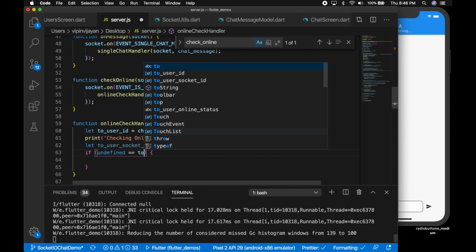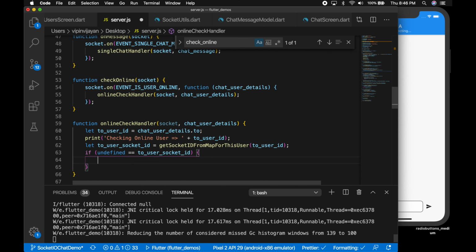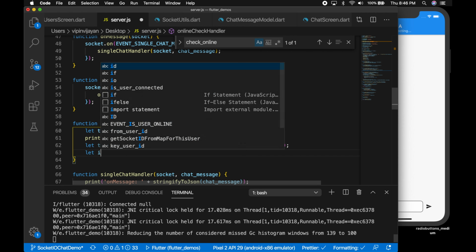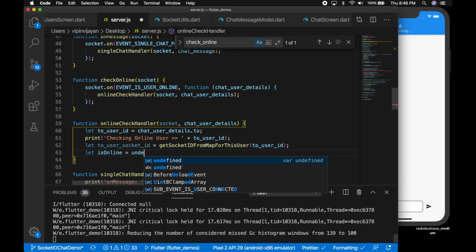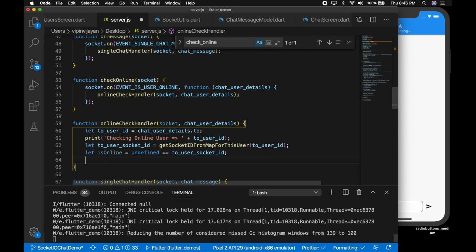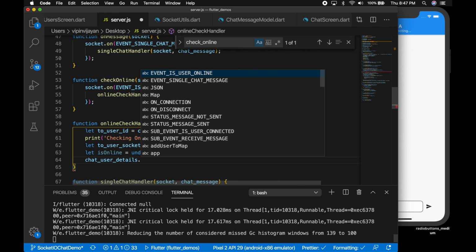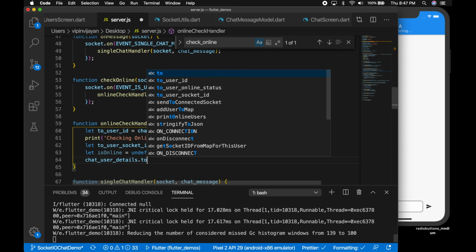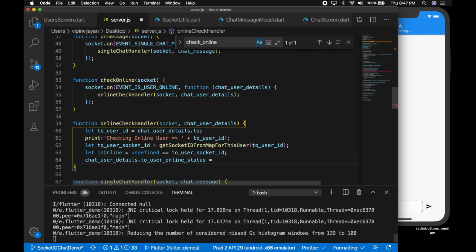So if it is undefined, then the user is not online, then we need to send the event to Flutter, correct? Let's change that to a boolean value. So if it is undefined, the is online boolean will be true, and let's set the user online status. So chat user details dot, that will be user to user online status is equal to is online.